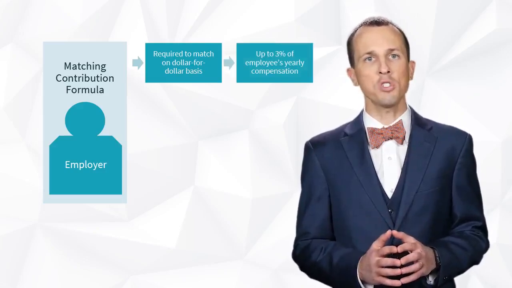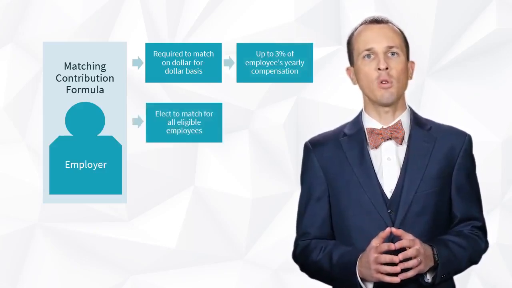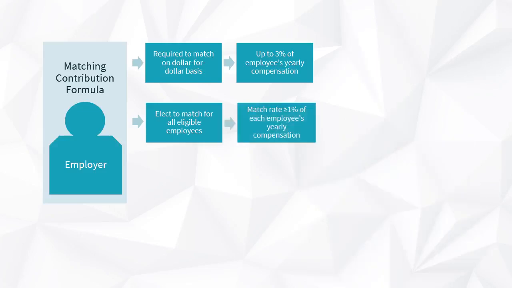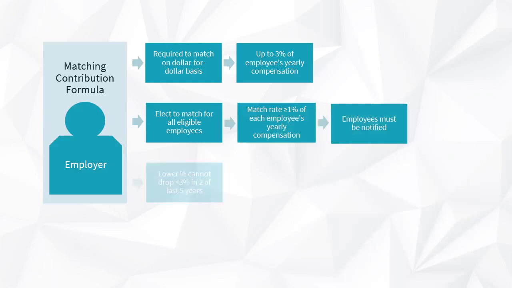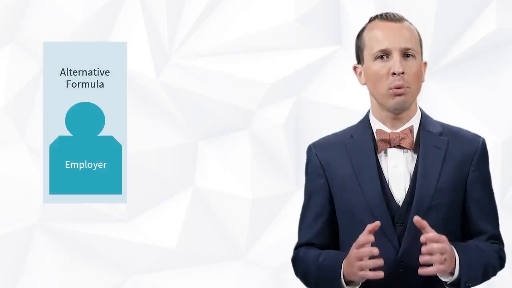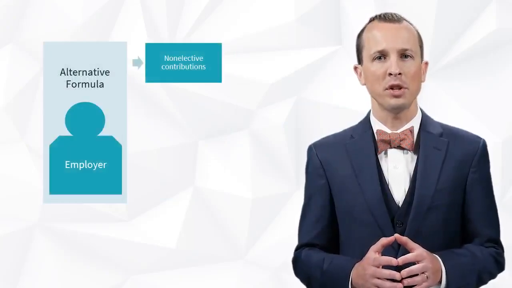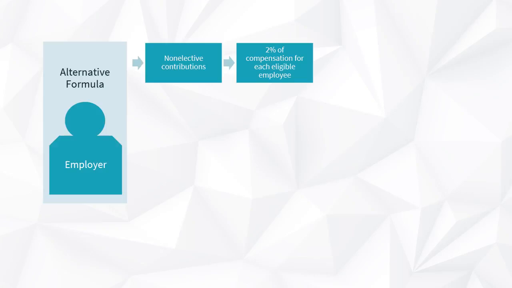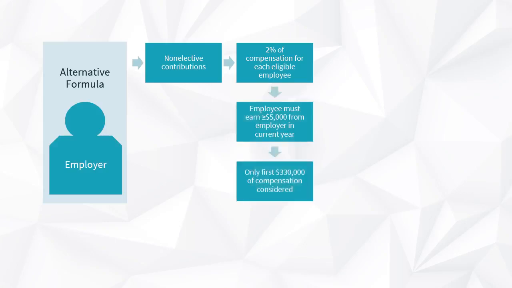However, an employer also may elect to match contributions for all eligible employees for a given year at a rate not less than 1% of each employee's compensation upon notification to the employees. The lower percentage cannot be used in more than 2 years in a 5-year period ending with that year. Moving on to the alternative formula. An employer may elect to make a non-elective contribution of 2% of compensation for each eligible employee who has earned at least $5,000 in compensation from the employer during the year. Note, however, that only the first $330,000 of compensation is considered.